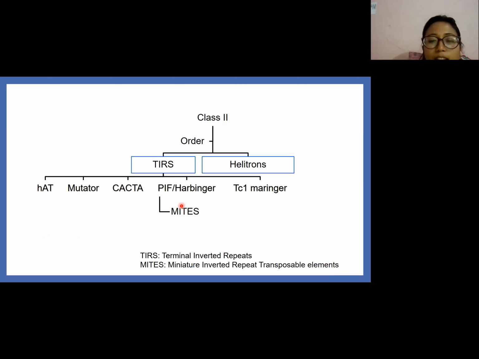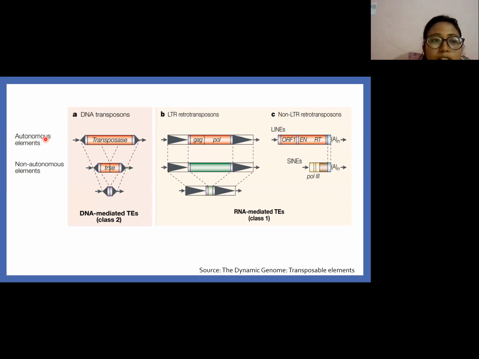As we know, transposable elements move from one location to a new location. Autonomous elements perform this function unaided, whereas non-autonomous elements need the help of an autonomous element in order to transpose.